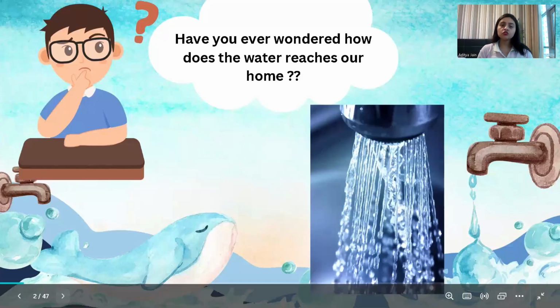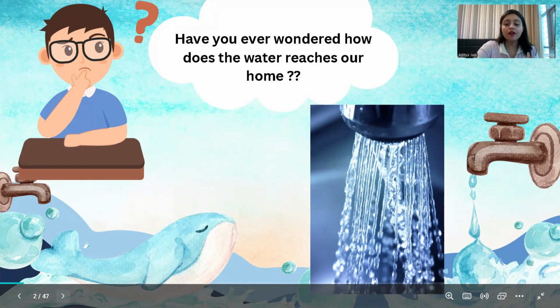All right. So before I give you the introduction of the chapter, I would like to ask some questions, okay? Have you ever wondered how the water reaches our home? We all know the various sources of water, right? Ocean, pond, river, stream, etc. Have you ever wondered how this water comes directly to our taps?